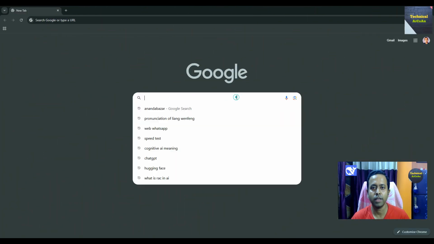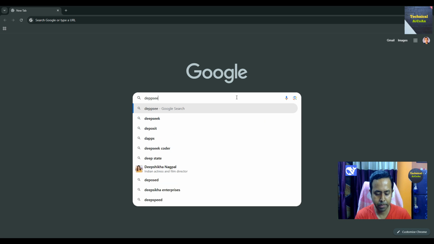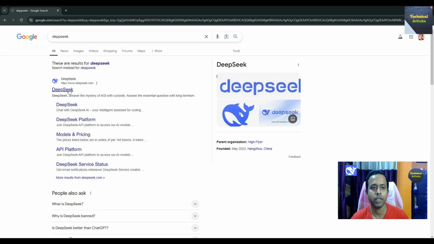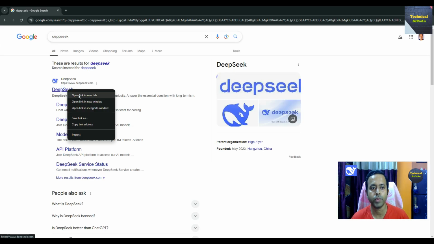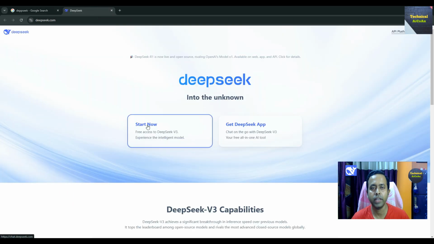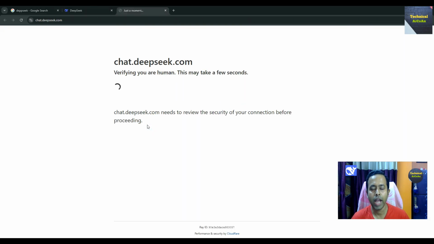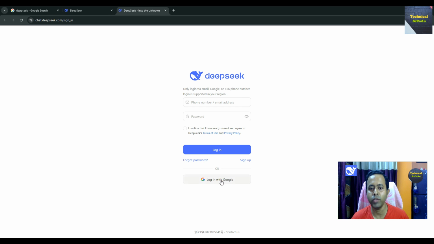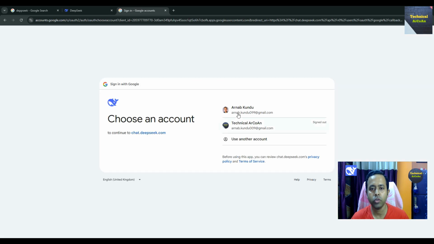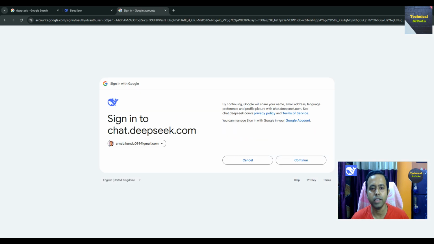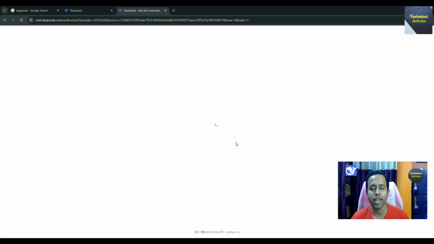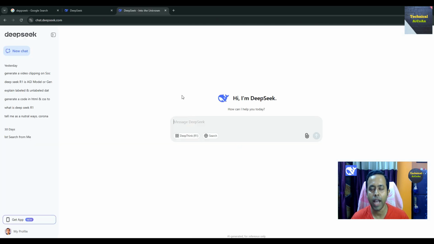So suppose we search here, just write DeepSeek, okay? At first, whatever the search gives, the DeepSeek website is given. Just open the link, click on Start Now, and it will verify some part, and we just log in with my Google account. This Google account for Arnab Kundu, just continue, and I have logged in to this DeepSeek account. This is Arnab Kundu, and this is the particular area where we put our prompt, and this is the interface for the DeepSeek AI model.